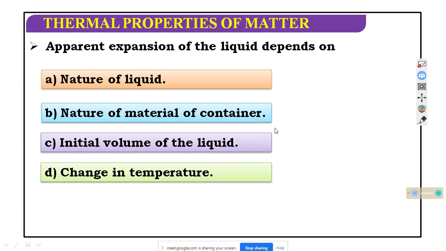The nature of the material means whether the container is iron, copper, gold, etc. Initial volume means how much liquid is used for the experiment, like 100 ml, 1000 ml, etc. Change in temperature means, for example, you do one experiment from 100 to 120, and another experiment from 100 to 220. Then the change of expansion will be different.